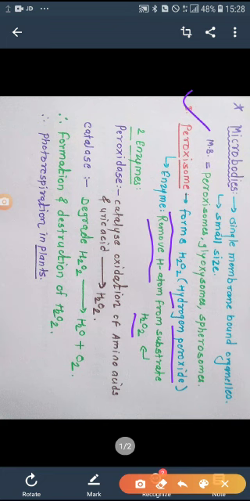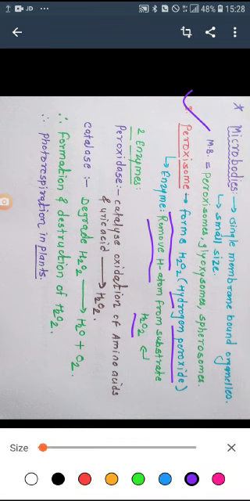Then this peroxisome generally contains two types of enzymes. The first enzyme is called the peroxidase, and this enzyme catalyzes the oxidation reaction of amino acids and uric acids, and it produces the hydrogen peroxide. A question may be asked: which enzyme located in peroxisome maintains the hydrogen peroxide formation reaction?